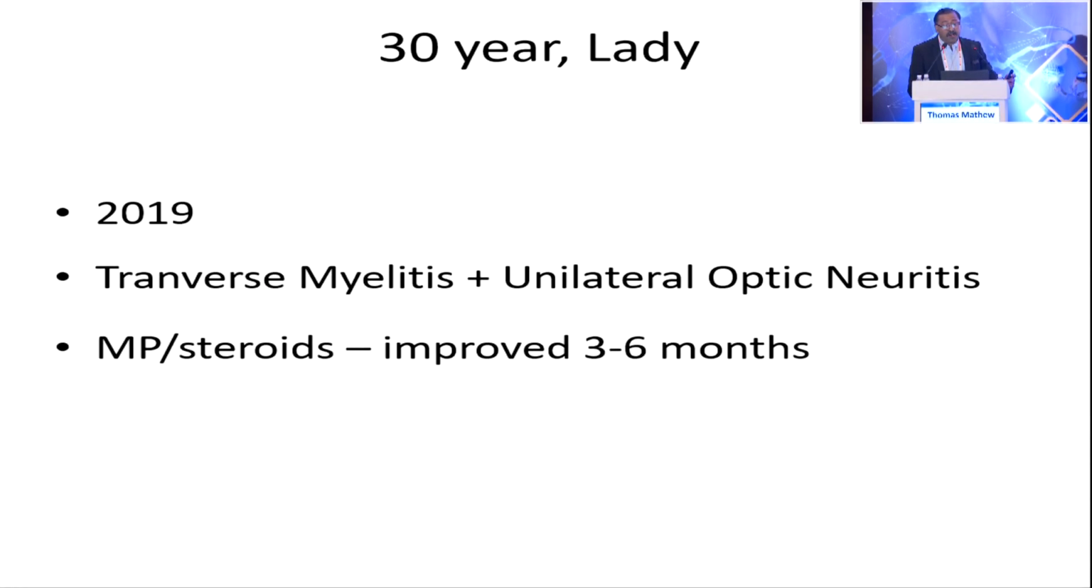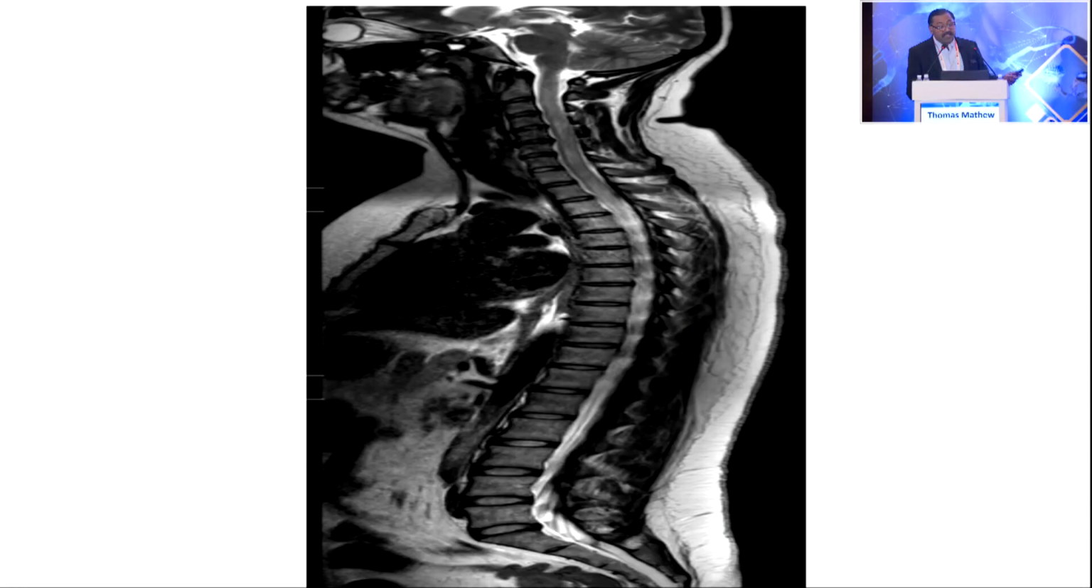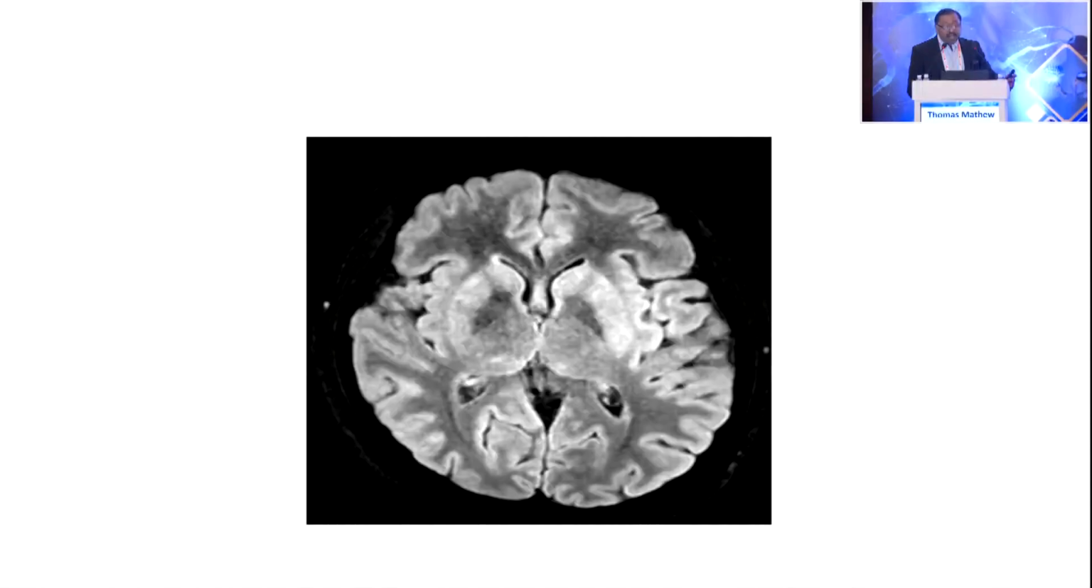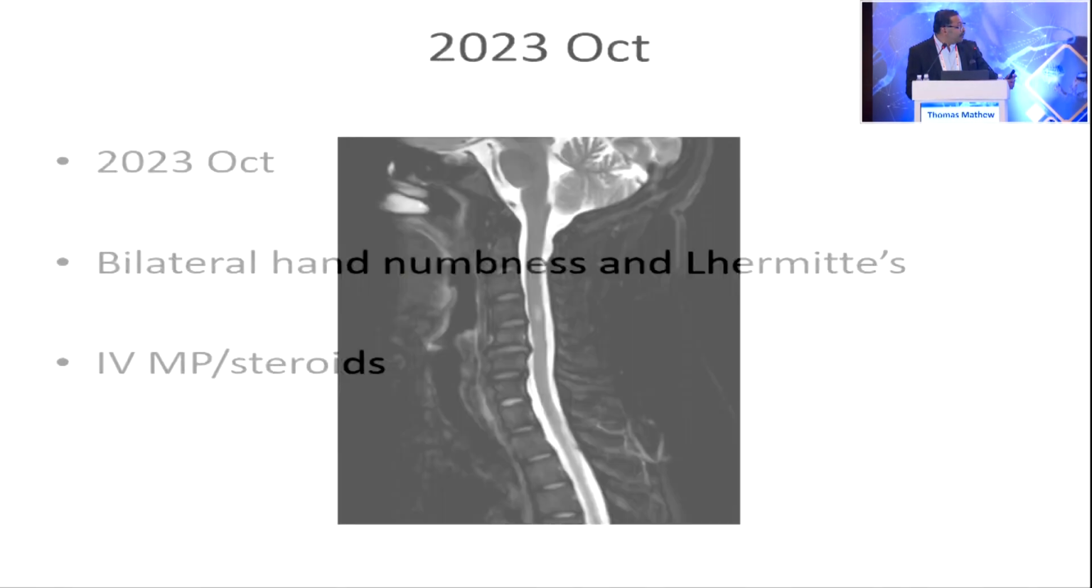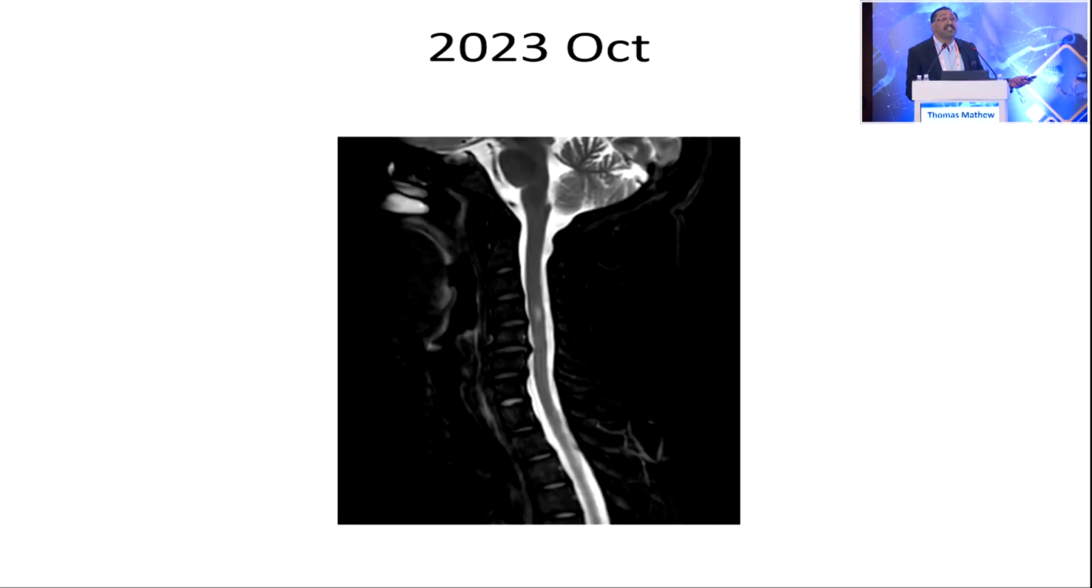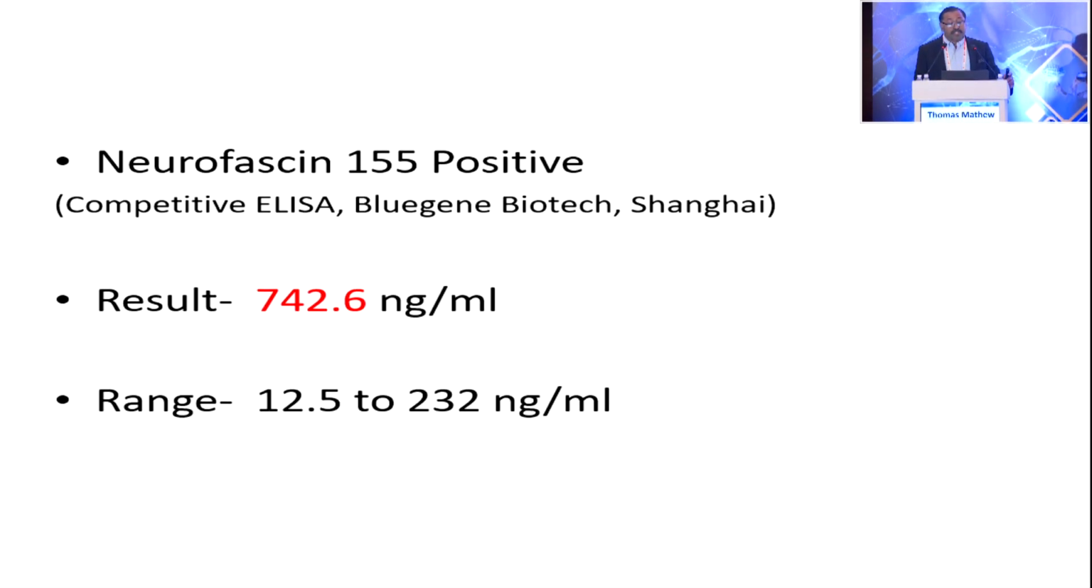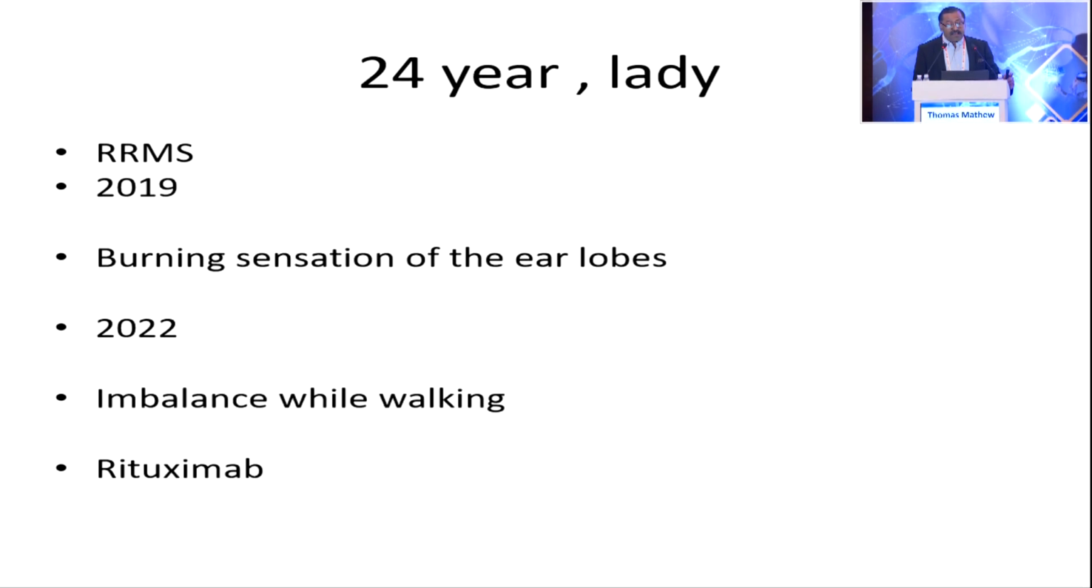Another patient, a 30-year-old lady in 2019, had transverse myelitis and unilateral optic neuritis, improved with steroids. That was 3 years back, so we had not seen this then. Now this patient presented with bilateral hand numbness and Lhermitte's. When you do the scan, there is a small segment lesion; she had a very large segment lesion earlier. This patient was positive for neurofascin 155. And then we started checking for more patients.